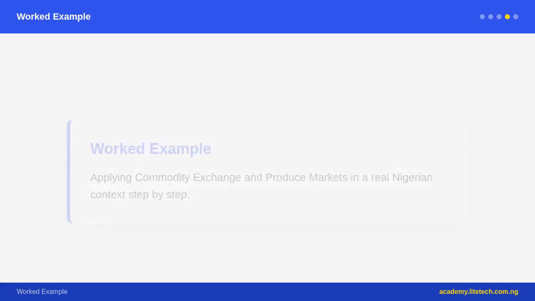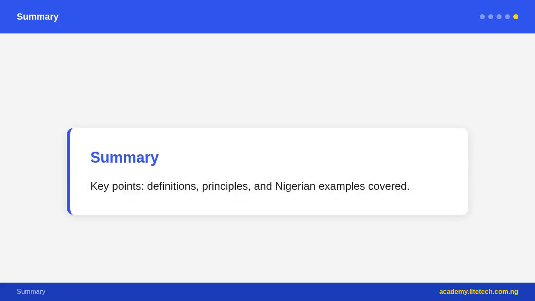Let us summarize what we have covered today. A commodity exchange is an organized platform for buying and selling standardized commodity contracts. Types of contracts include spot contracts for immediate delivery and futures contracts for delivery at a later date. Produce markets handle physical agricultural goods and operate at both informal local levels and formal national levels. Nigeria has rich commodity produce including cocoa, groundnuts, palm oil, and crude oil. Key advantages of commodity exchanges include price discovery, risk management through futures, reduced transaction costs, and market transparency.